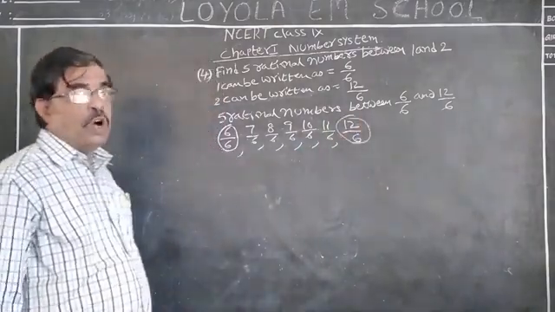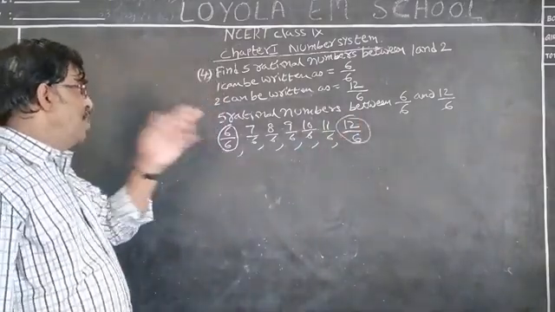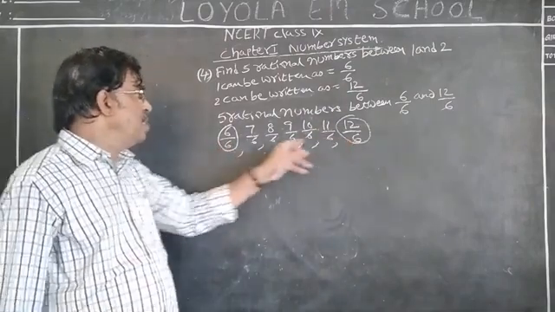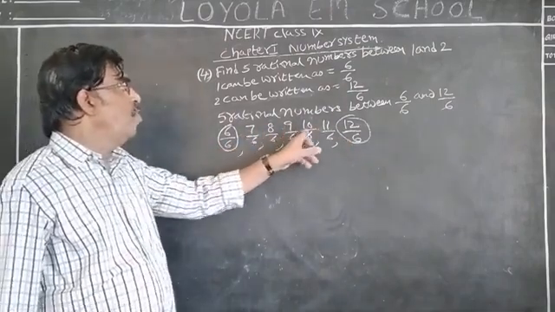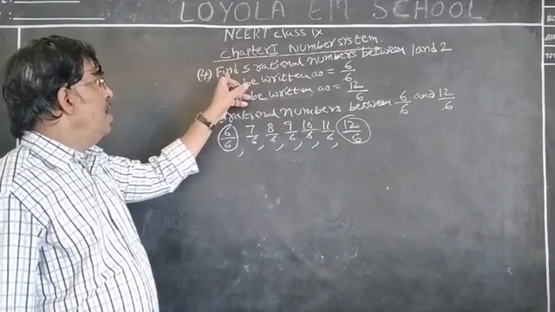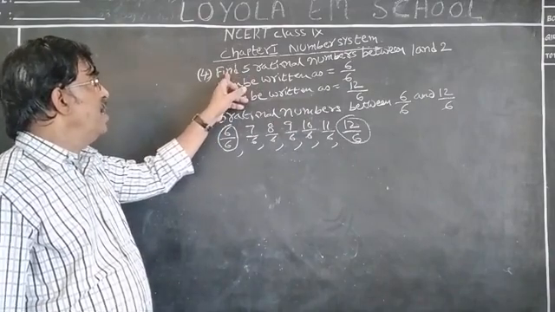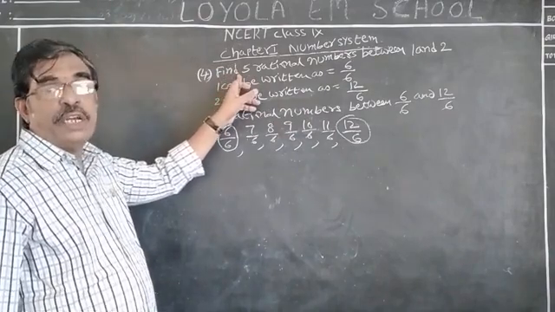Now let us observe how many rational numbers we got between 6 by 6 and 12 by 6: 1, 2, 3, 4, 5. How many rational numbers did we have to find between 1 and 2? 5 rational numbers. Understood all of you?